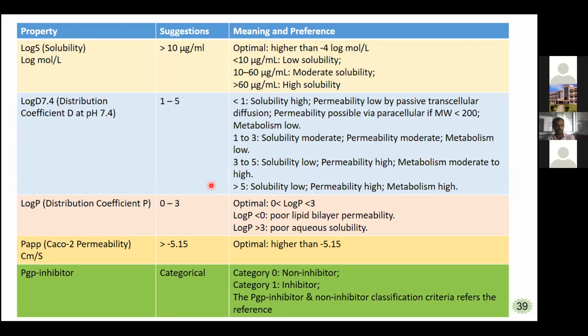And log P, the distribution coefficient, should be 0 to 3. If it is less than 0, there is poor lipid bilayer permeability, and greater than 3, there is poor aqueous solubility. And Caco-2 permeability, the cell permeability, should be greater than -5.5, which is optimal. And P-glycoprotein inhibitor is categorical: if our compound gives 0, that means non-inhibitor, and if it gives 1, it is an inhibitor.